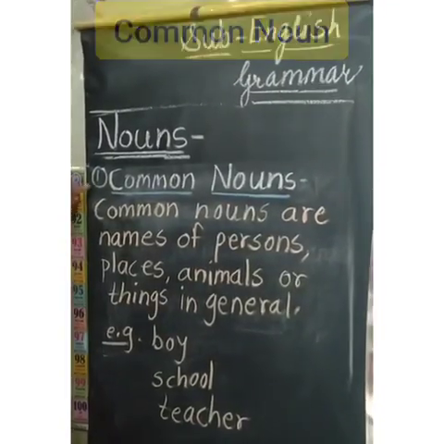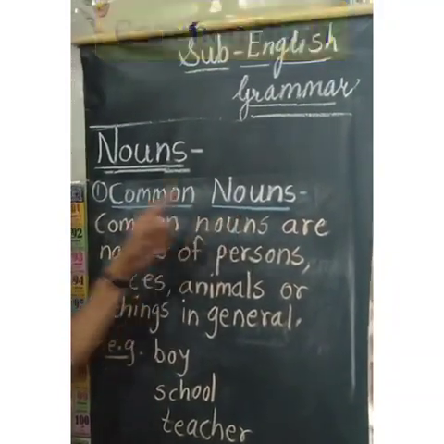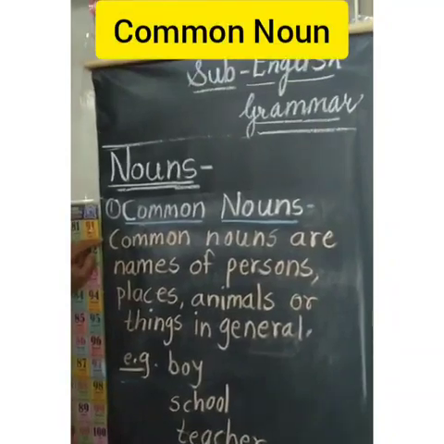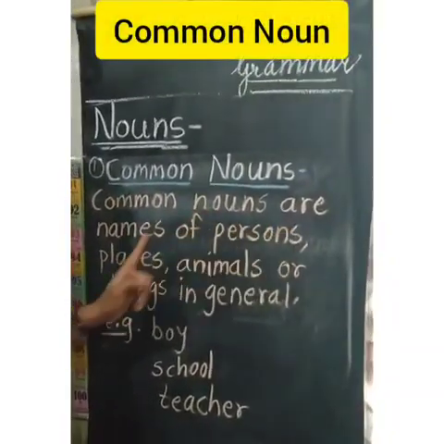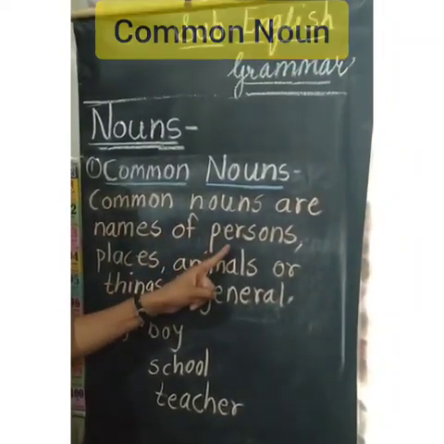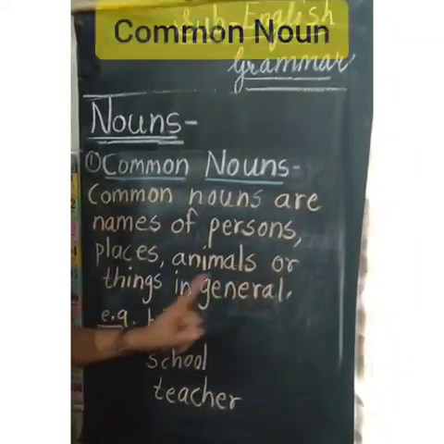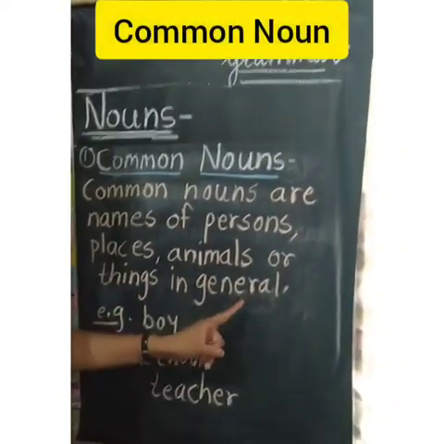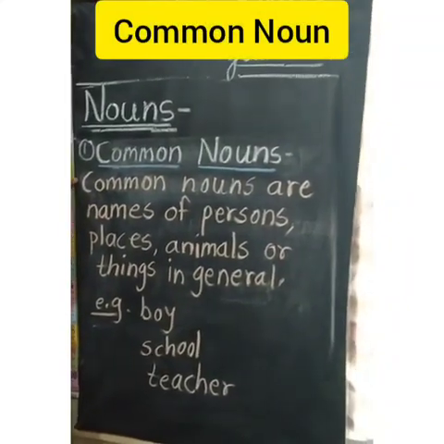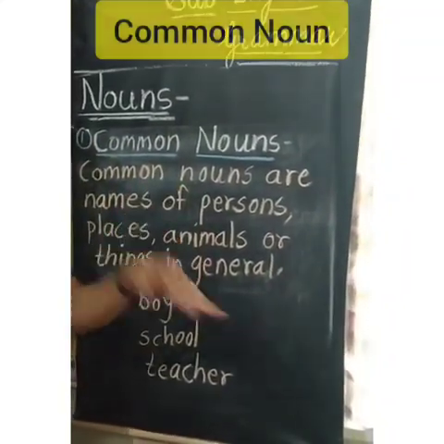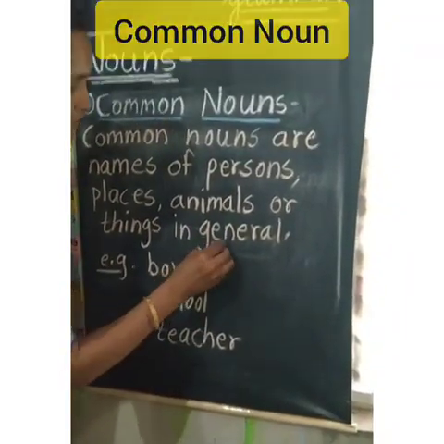So students, which is the first type here? Common nouns. Okay, so let's see the definition of common noun. Common nouns are names of persons, places, animals or things in general. Common nouns are names given to the persons, places, animals or things, but in general.